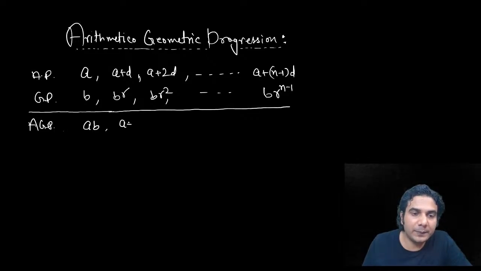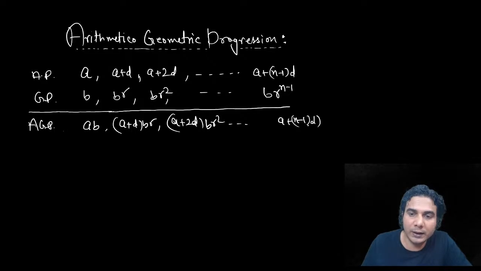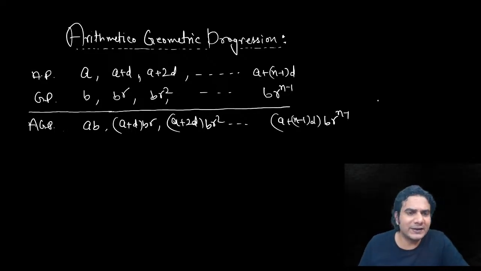That sequence is called AGP, and A into B is the first term. Then it is A plus D into BR, and this is A plus 2D into BR square, and so on, up to A plus n minus 1 into D into BR raised to n minus 1. All right. So this is AGP. Let me give you one example.